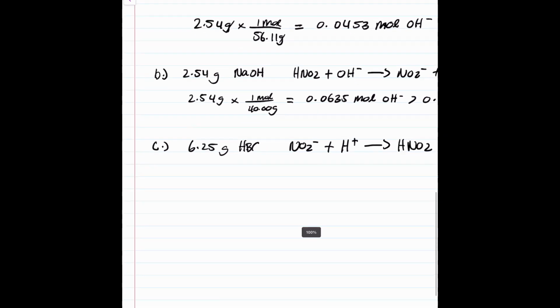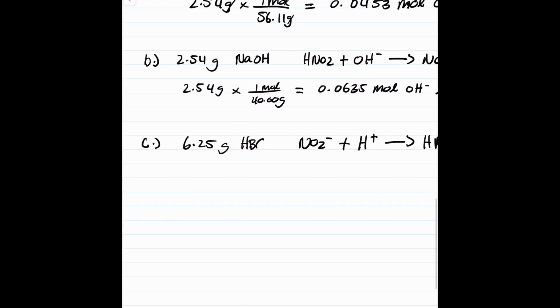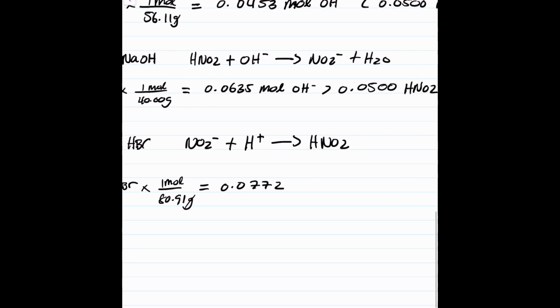Then, like the other problems, we want to convert 6.25 grams HBr into moles. Using the molar mass, we have 1 mole over 80.91 grams. Grams cancels out. We calculate for moles, and we find that we have 0.0772 moles H plus added to the buffer solution.